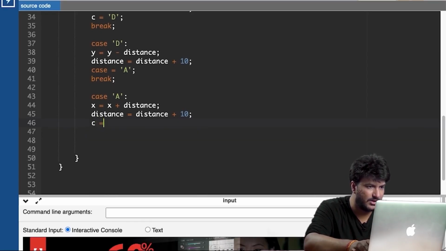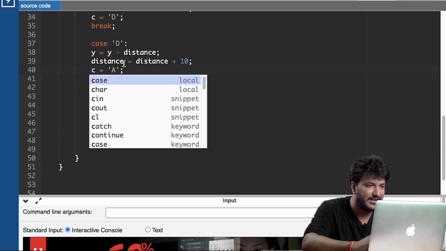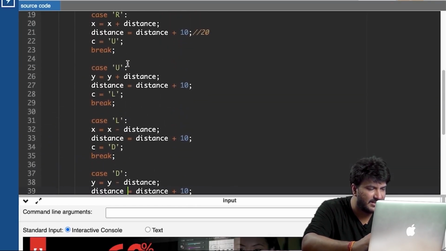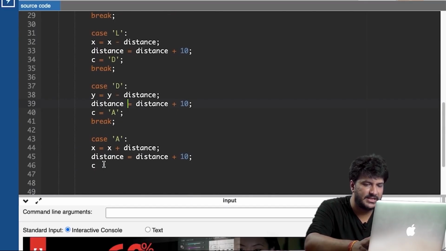And then finally I'll be doing C is equals to, or no, not case, C is equals to A. Did I make any mistake like that earlier? No. So C is equals to R this time, and then finally break.